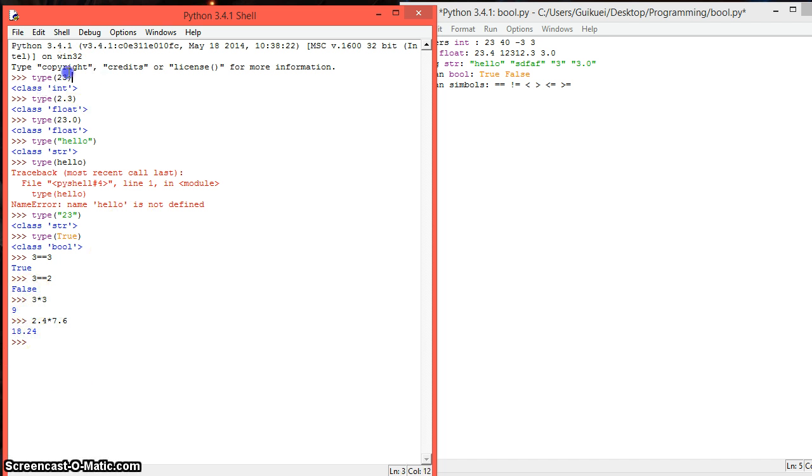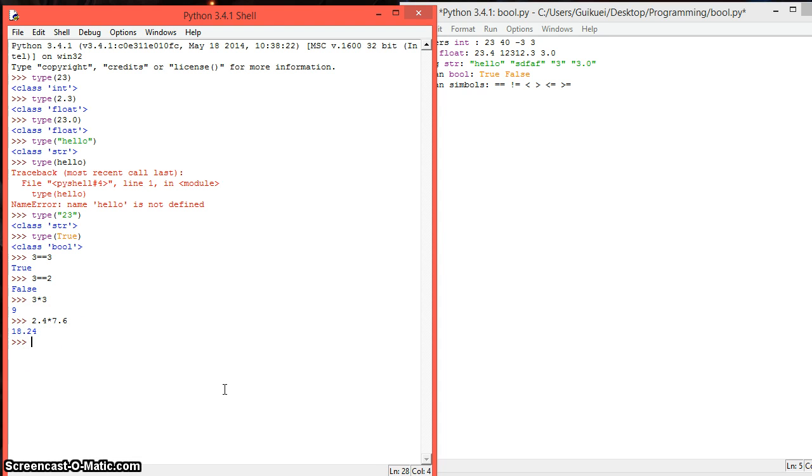So the reason for having an integer and a float is just that the float has more bits, so it's able to store decimal values, and the integer doesn't. So if you know you're not going to have decimals, it's more convenient to use integers, but whenever there's a decimal you have to use float.